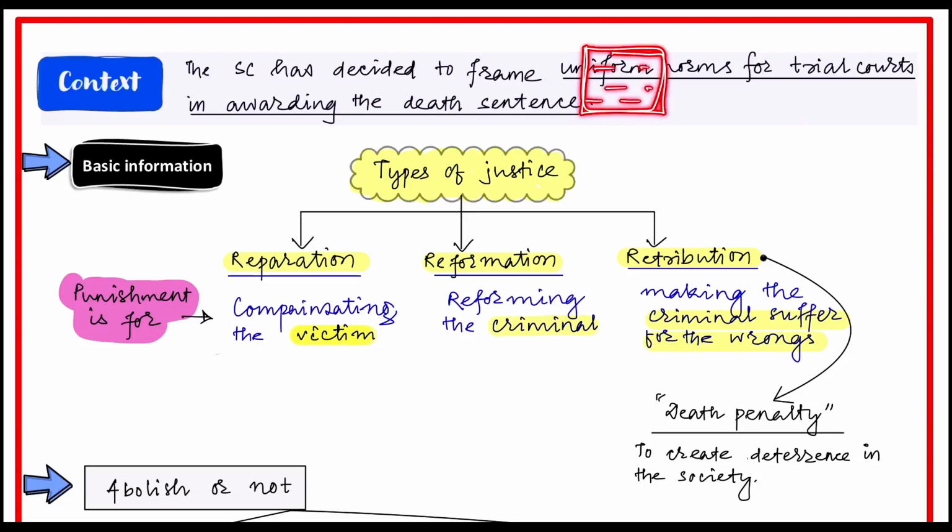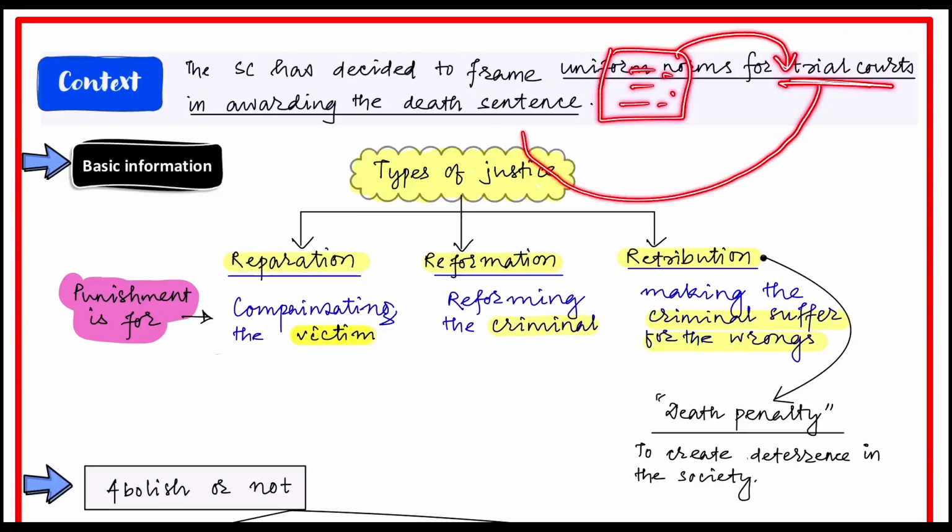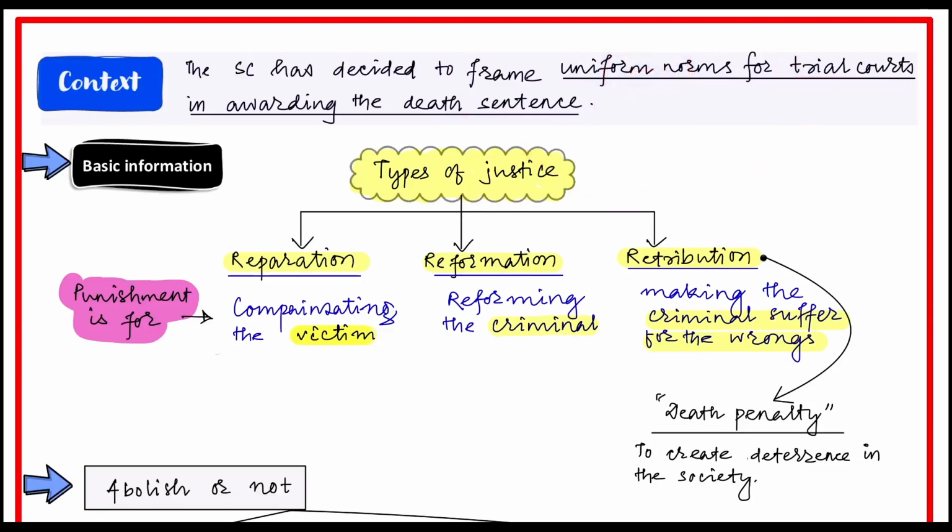These guidelines will be prepared by the Supreme Court. Why the need for guidelines? Because by following these guidelines there will be uniformity across the trial courts in India while awarding the death sentence.